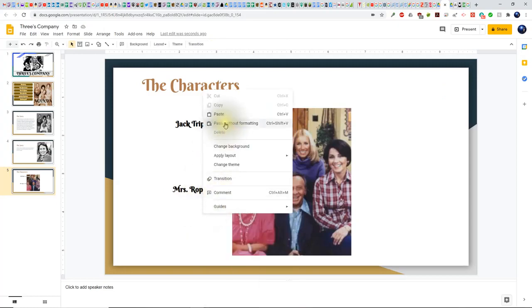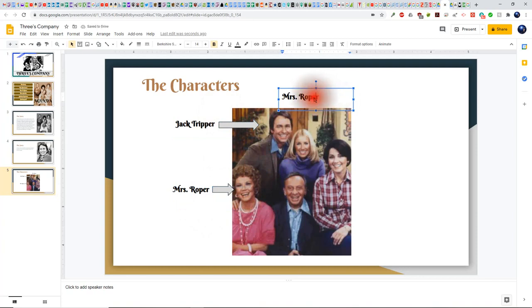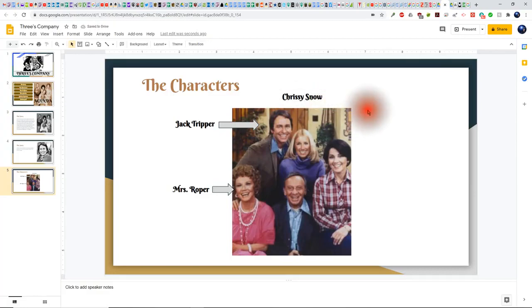and then I'm going to paste it. And then move it, let's move it over here. And then I can key in the new name there, Chrissy Snow. So now that I have Chrissy Snow here, I can click on her name and then use the shortcut Control C to copy it, and then Control V as in Victor to paste it.